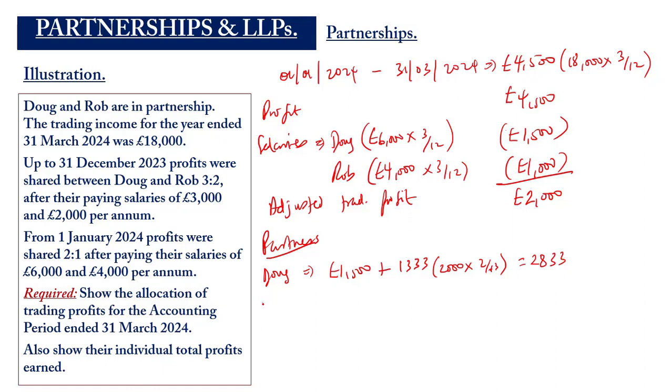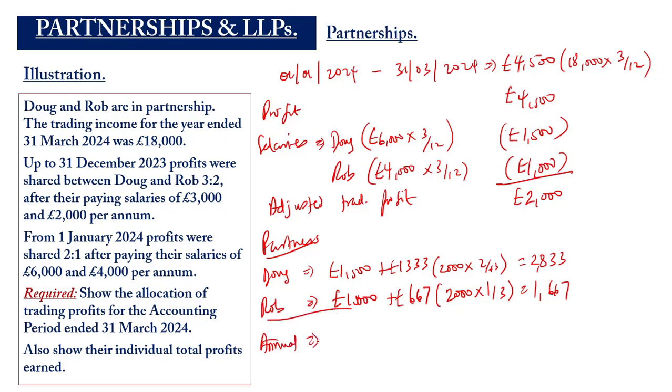Okay. When we come to Rob, Rob's salary was 1,000 pounds plus 2,000 times 1 over 3. So 667. So put together, he is supposed to get 1,667. Okay. So the total income that they are supposed to earn for annual earning for the partners, Doc will be